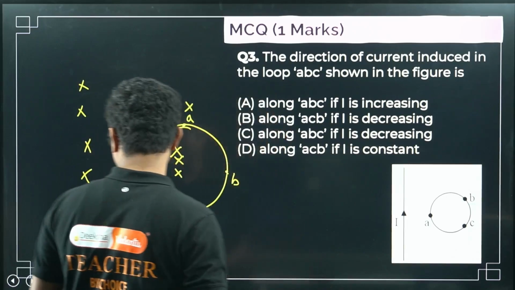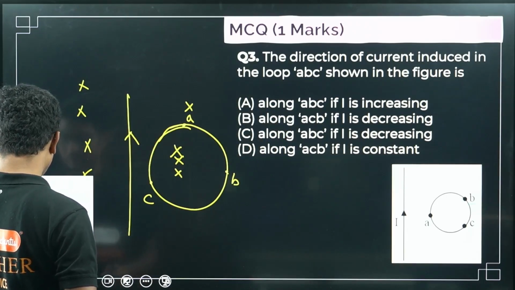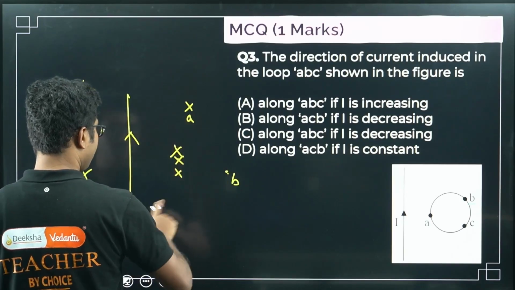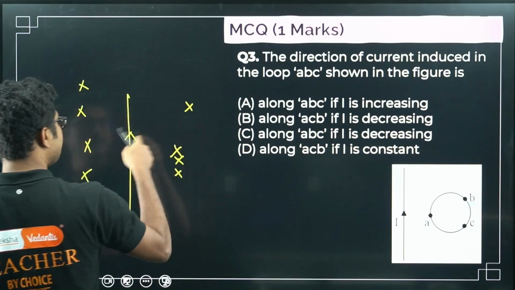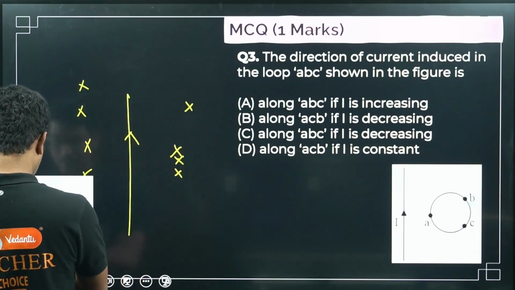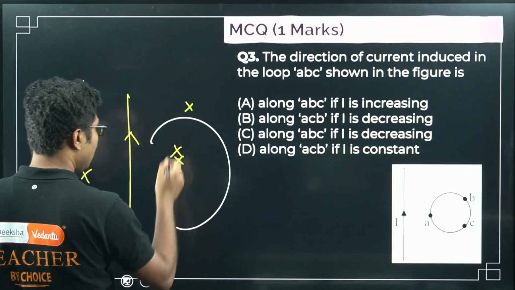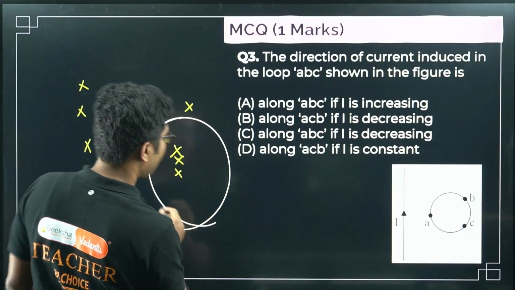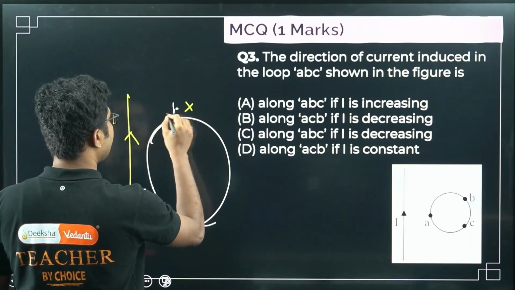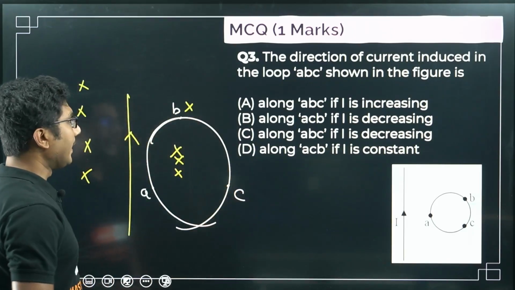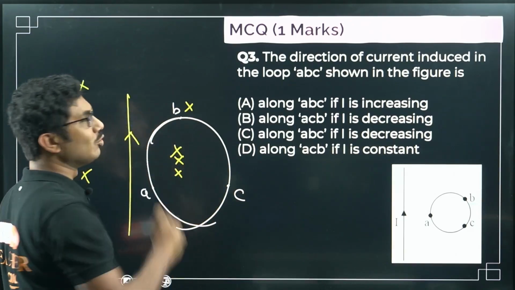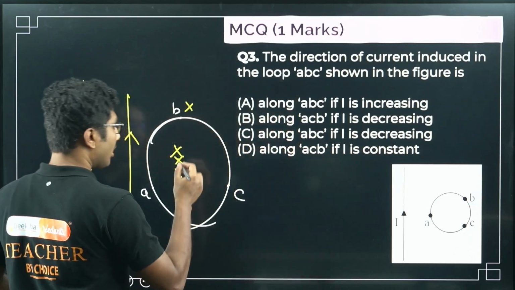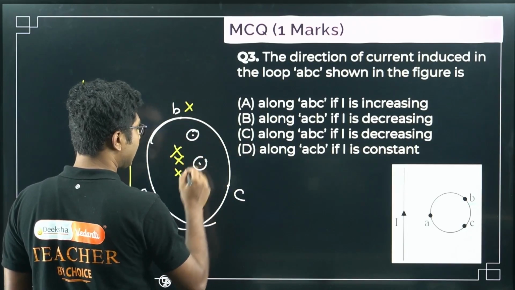Right, so let me represent the induced field. Just give me a second, so that any confusion will be gone. So this is the magnetic field due to this loop. Now let me construct the loop in a different color so that you don't get confused. Now this is A, B, and this is C. Now the induced current in this loop will be such a way that this acts in the outward direction. That is, the induced field will be like this. This is the induced field.